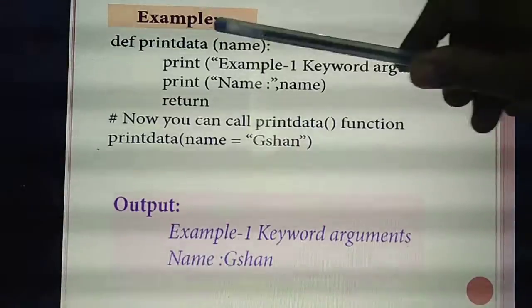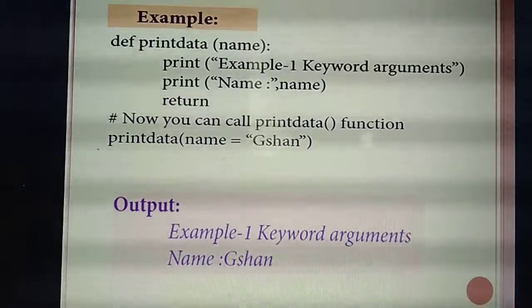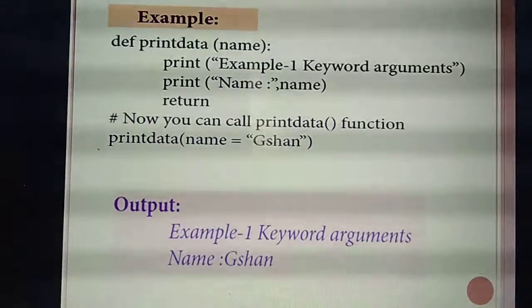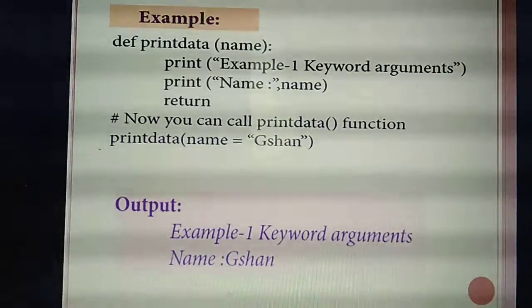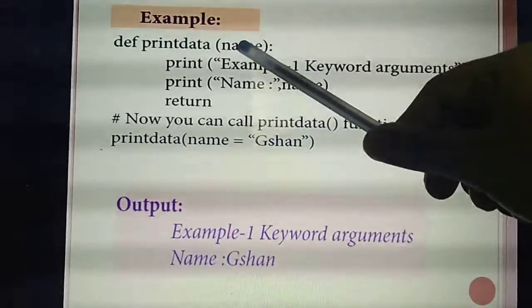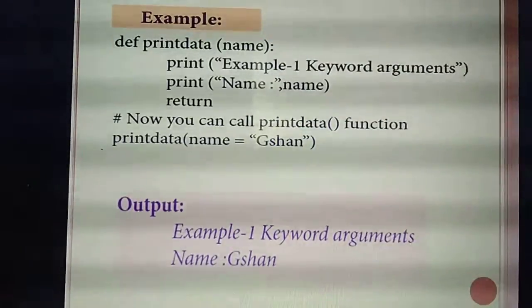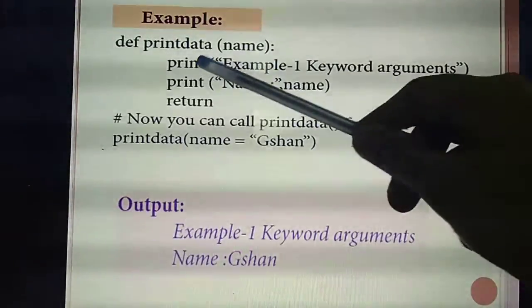So here what's the function name? What's the keyword? Def. Def is the keyword. So what's the function name here? Print data of. So how many arguments are you passing here? Only one argument. What's the name of that argument? Name. Only one argument you are passing here. So in this example also, inside this function you are giving.